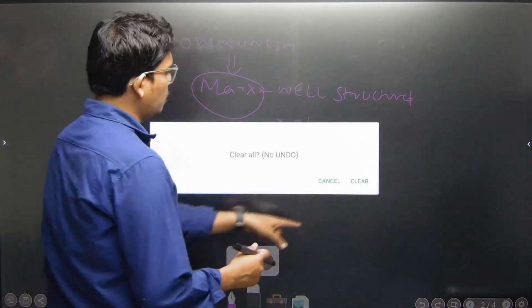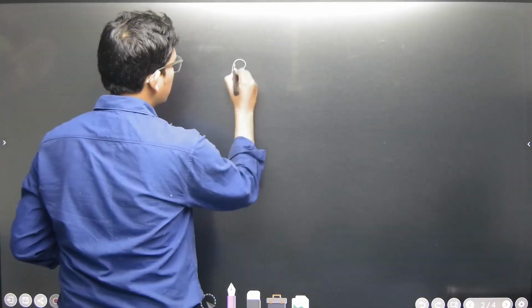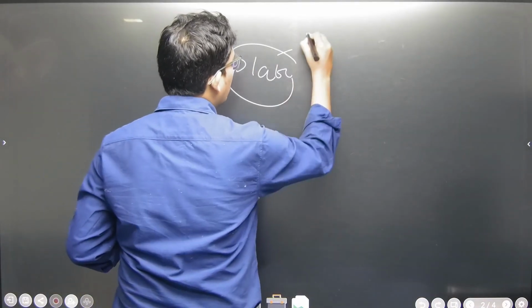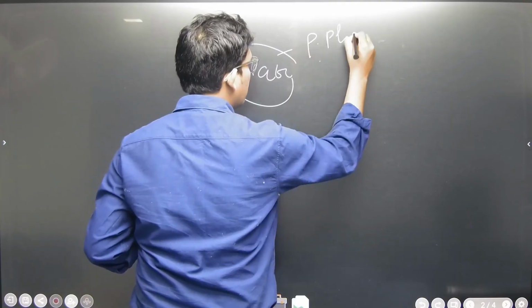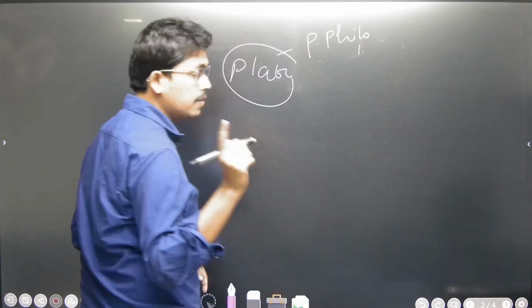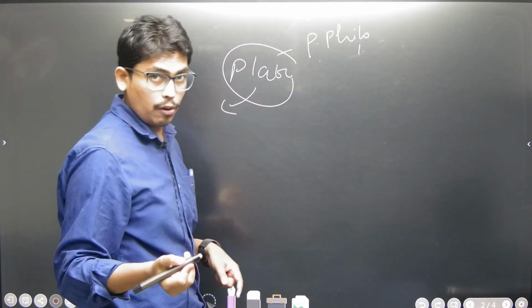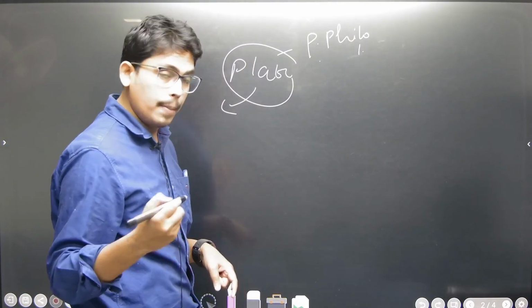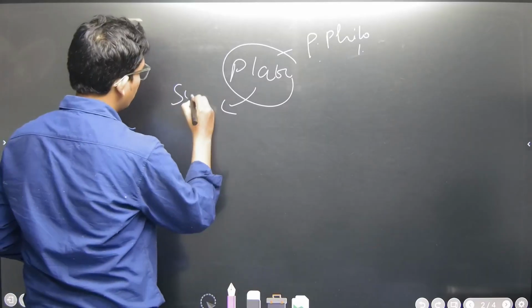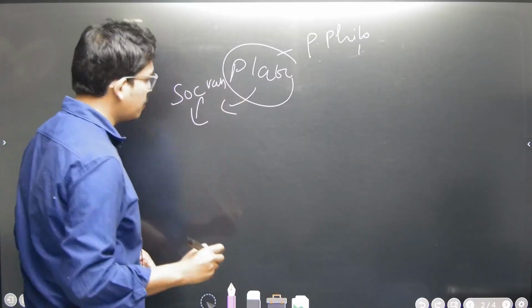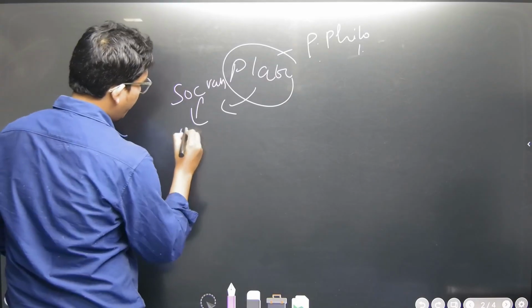If you want to know about Plato, he is called the father of political philosophy. Why is Plato called the father of political philosophy? Because he followed the idea of Socrates, who is known as the father of philosophy.